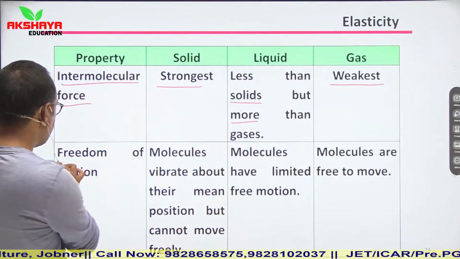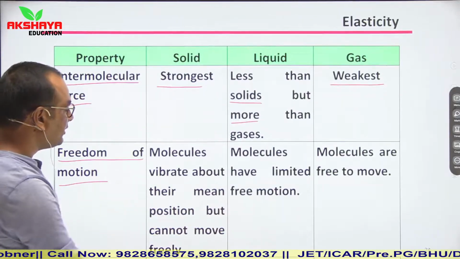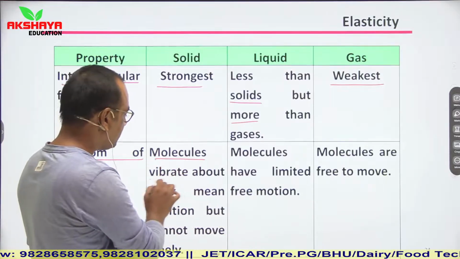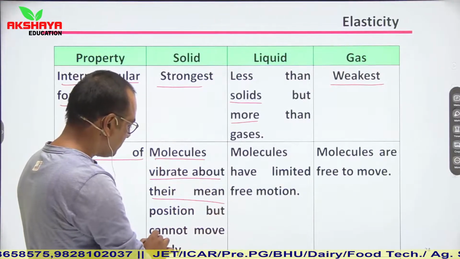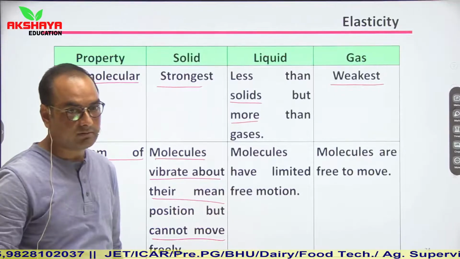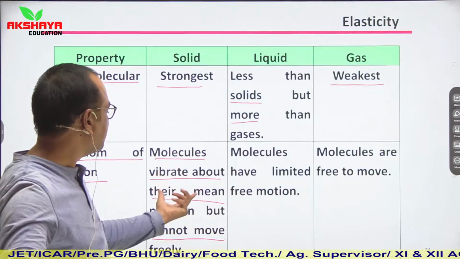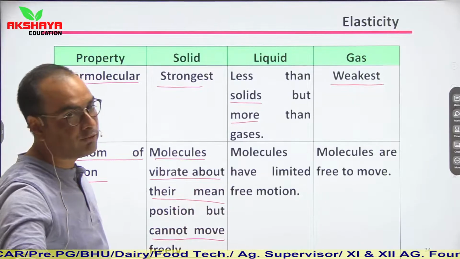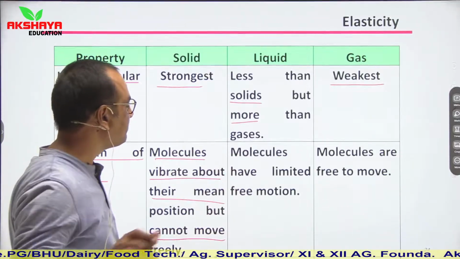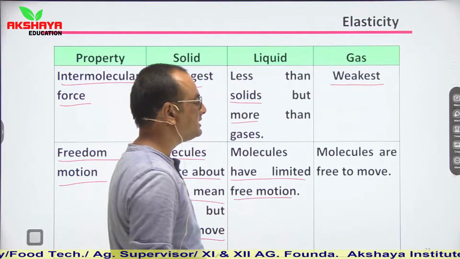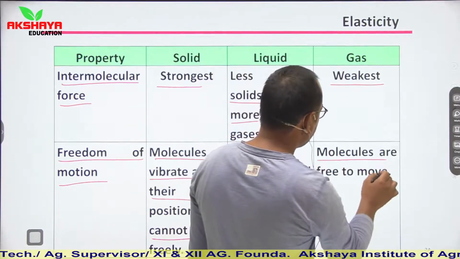Then we talk about freedom of motion. In case of solids, molecules vibrate about their mean position but cannot move freely. In case of liquid, molecules have limited free motion, and gaseous particles are free to move.